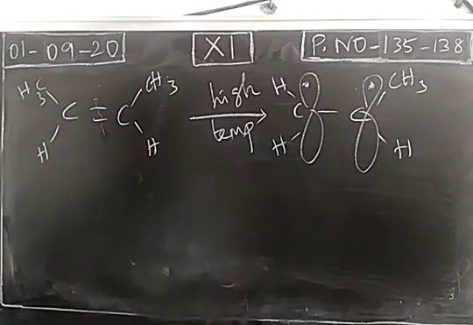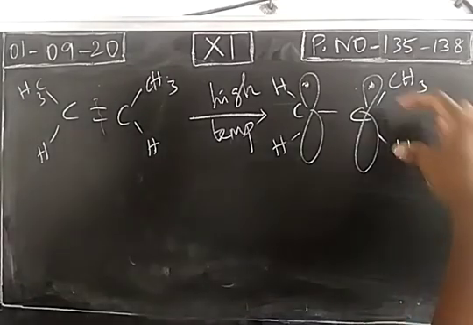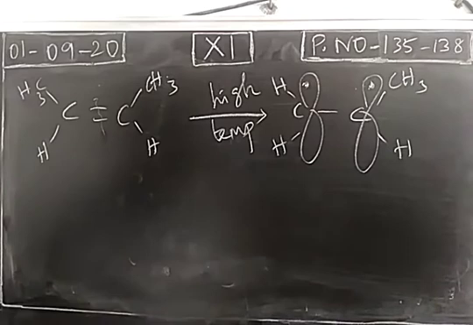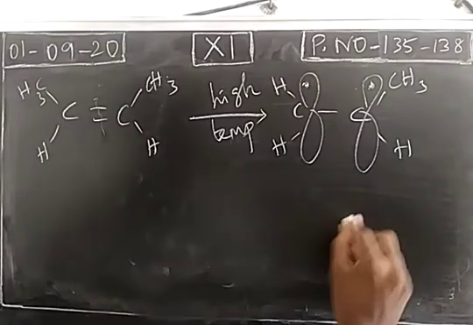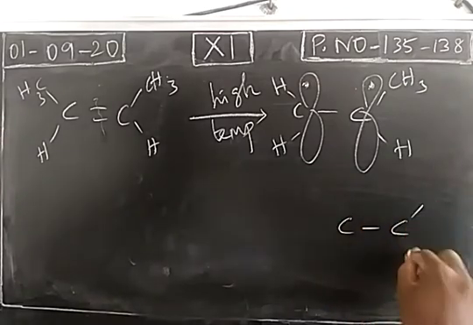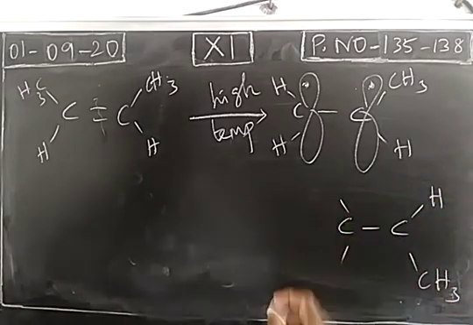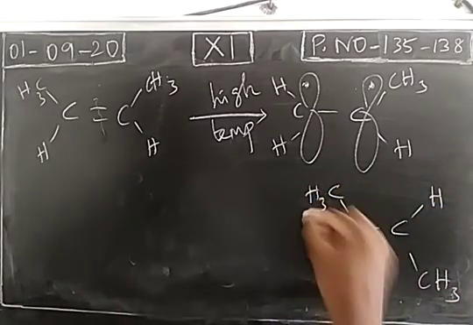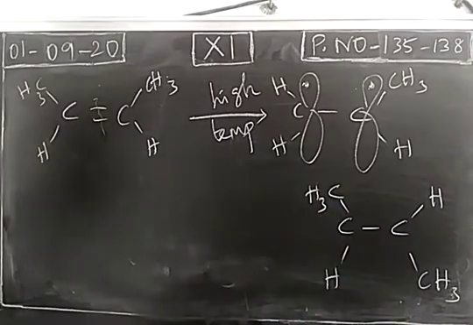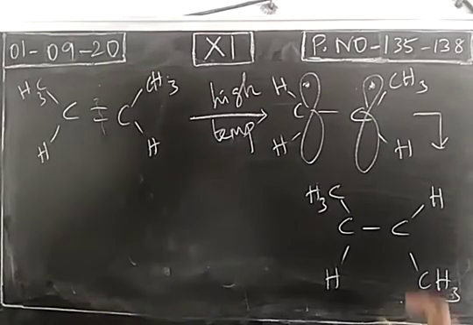Before, the rotation was restricted and not possible. Due to the breaking of the pi bond, it can be easily rotated. So due to this carbon single bond carbon rotation, we may get a new arrangement. The carbon single bond carbon is rotated.